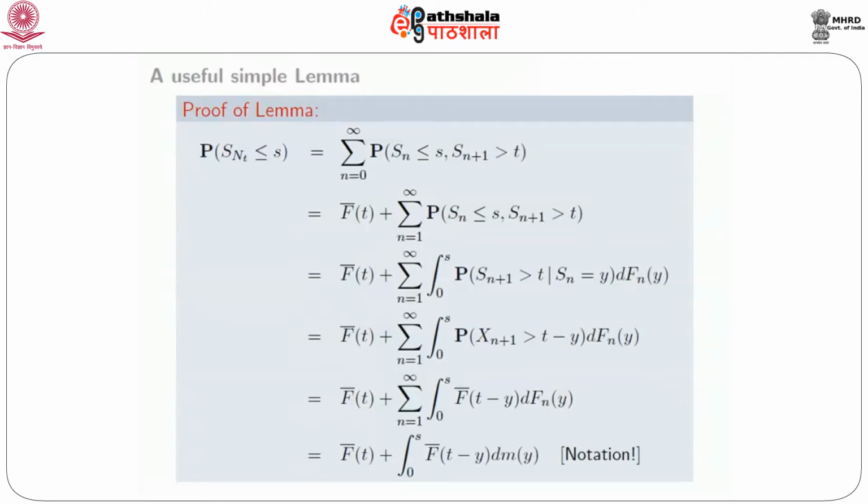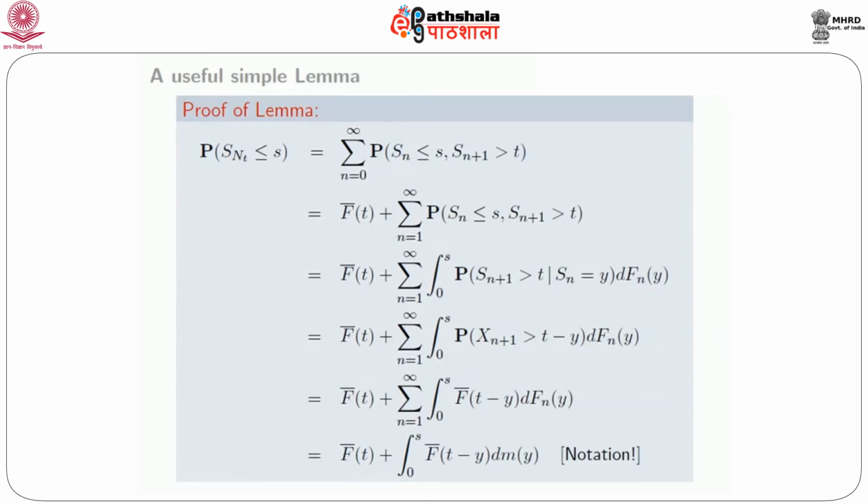We break it up according to the value of N_t. N_t equal to n means that S_n is less than or equal to t and S_{n+1} must be greater than t.